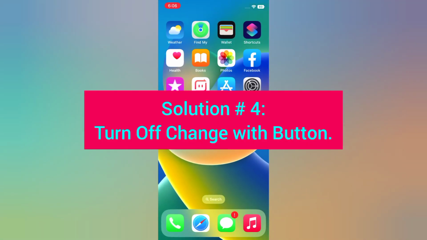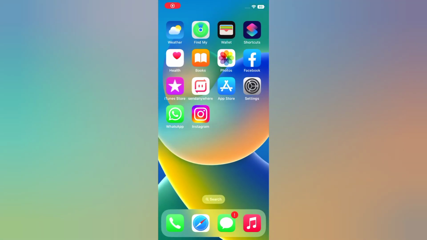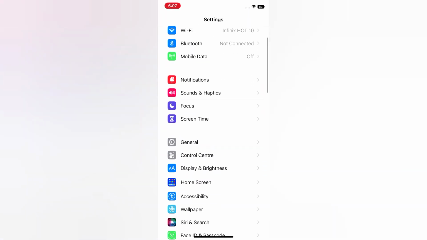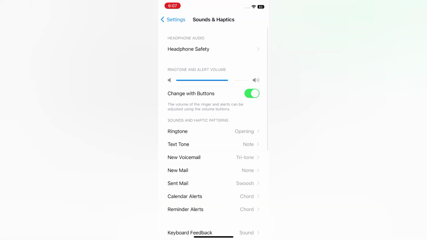Solution number 4. Turn off Change with Buttons. Open the Settings app on your iPhone. On the settings page, scroll down, tap Sound and Haptics. Turn off Change with Buttons. Volume high and low.